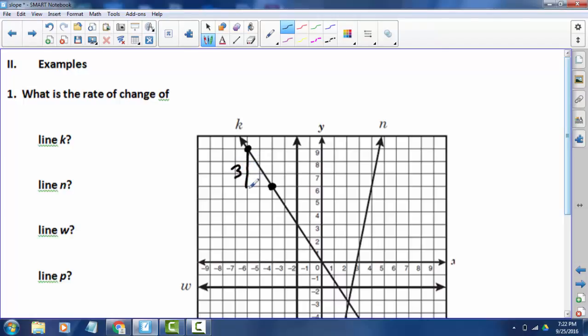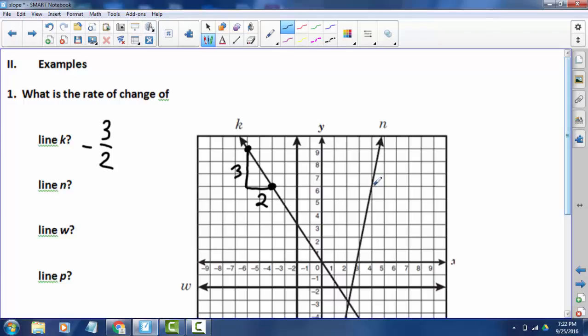And how far am I changing on my x-axis? In this case, 2. So my slope would be 3 over 2, and then I have to identify, is it positive or negative? Well, my line is going down from left to right, so it is negative. Okay, we're going to approach line N similarly.